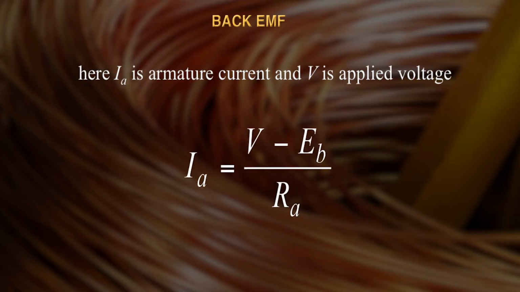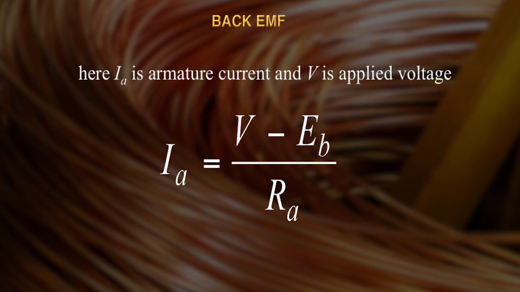If the armature has a resistance Ra, then you can write the expression for the terminal voltage V equal to EB plus IA RA. So you can write IA equal to what? IA can be written as V minus EB upon RA, where IA is the armature current, V is the applied voltage, EB is the back EMF and RA is the armature resistance.